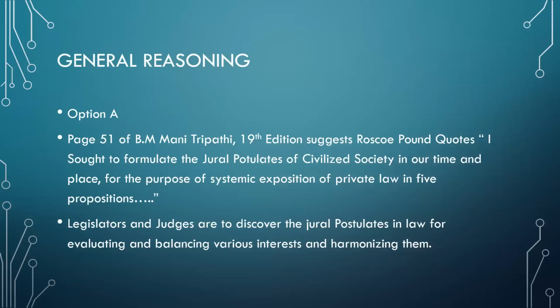Basically, the purpose Roscoe Pound states himself is the elaboration of private law; these propositions are going to help. They are the helping hands of the legislator and the judges, who discover the jural postulates in law for evaluating and balancing various interests and harmonizing them. You can refer to that also. So option A is the correct answer.